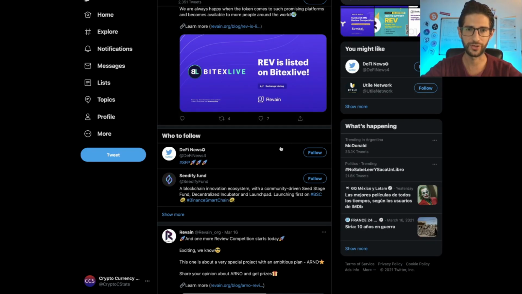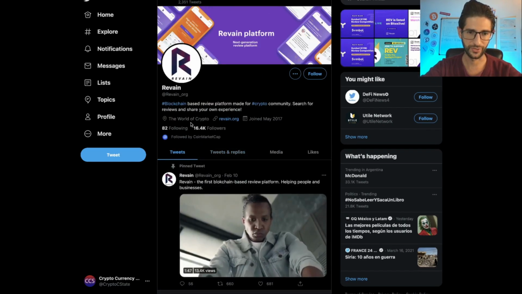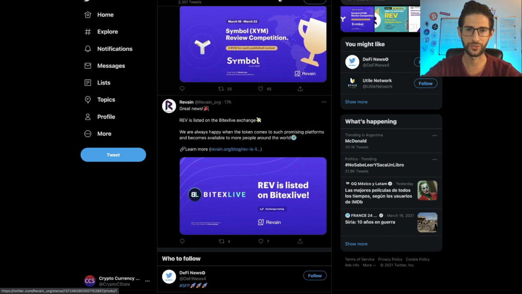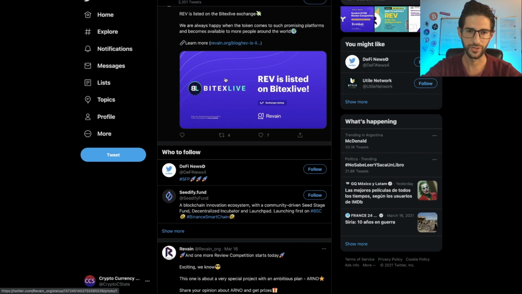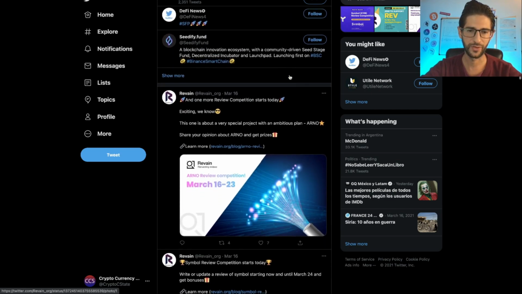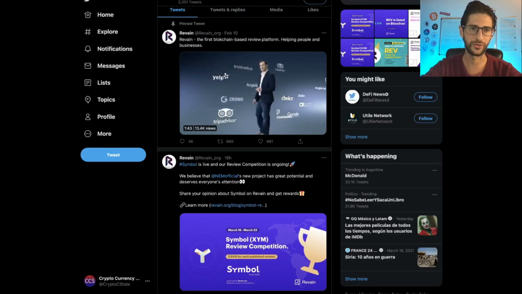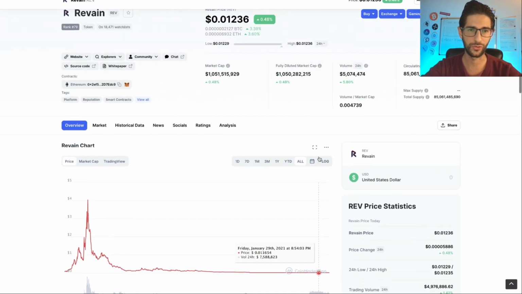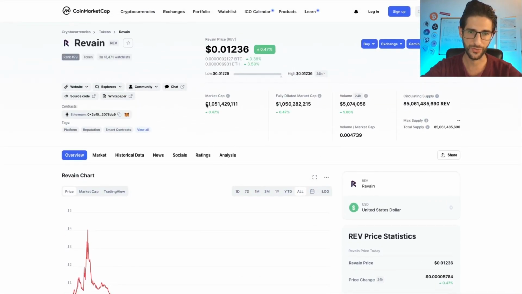If I go to the Twitter application, on Twitter they have 16k followers, which is not too much. They just have some competition stuff here, some exchange listings. I don't really know why this coin is in the top 100, but they don't even have hype here, so this is probably a lot of manipulation. But they already have $1 billion in market cap, so I don't understand why. But this is our last coin on the review.